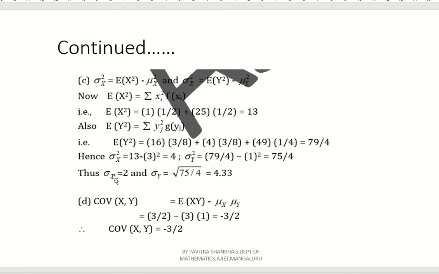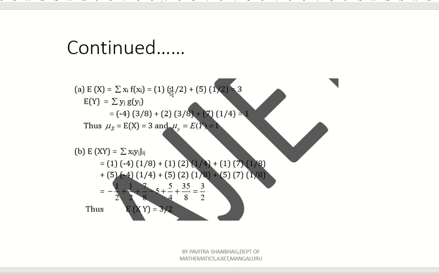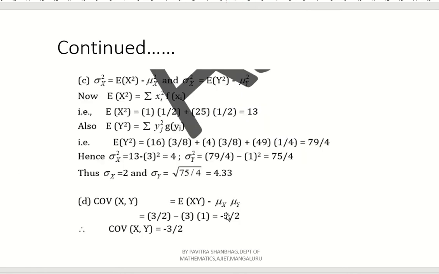Mu x we already got is 3 and mu y is 1, or expectation of x is 3, expectation of y is 1. So just use that formula: 3 by 2 minus 3 into 1. So 3 by 2 minus 3 is nothing but minus 3 by 2. So we are getting covariance of xy equal to minus 3 by 2.